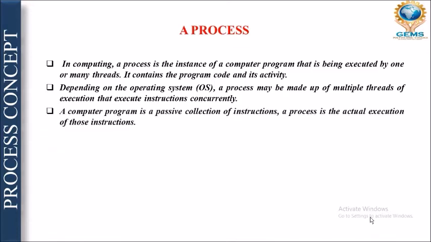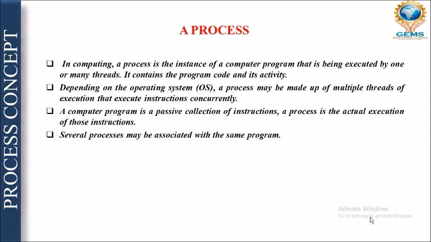A program is a passive entity which is stored in the hard disk, and it is a collection of instructions, but a process is the actual execution entity and it is known as an active entity. However, a process is just a copy of a program. Several processes may associate with the same program, right?